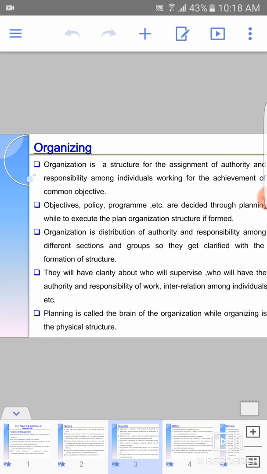Clarity will be there about who will supervise the individuals or the group of individuals, who will have the authority and responsibility of the work, and the interrelation among individuals. Everything will be decided in organizing. Planning is called the brain of the organization, while organizing is the physical structure. All the intellectual decisions are taken in planning, but organizing is basically the physical structure: who is going to do what will be decided in organizing.